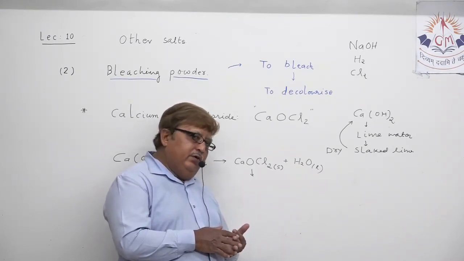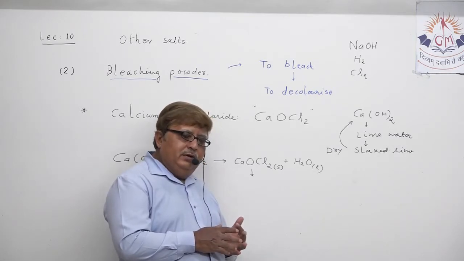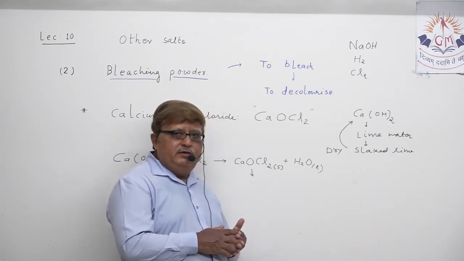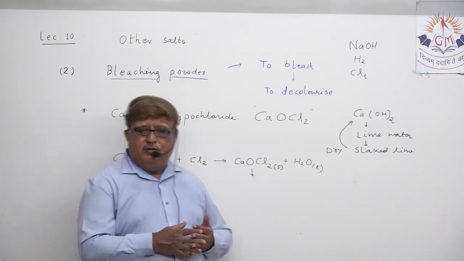So bleaching powder can work as an oxidizing agent in some chemical reactions.